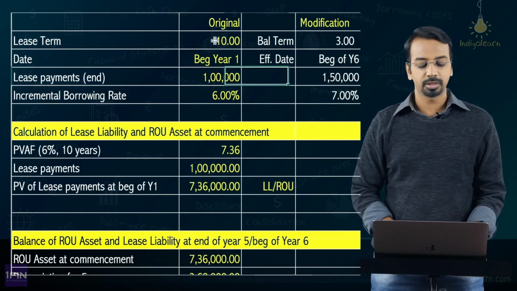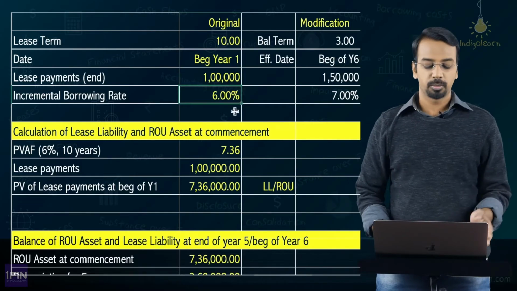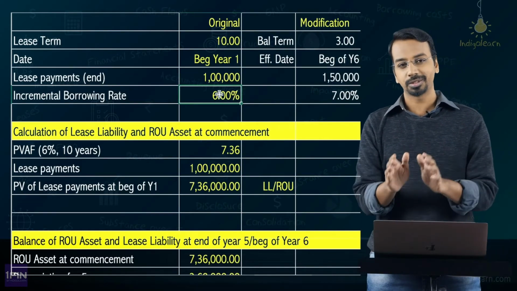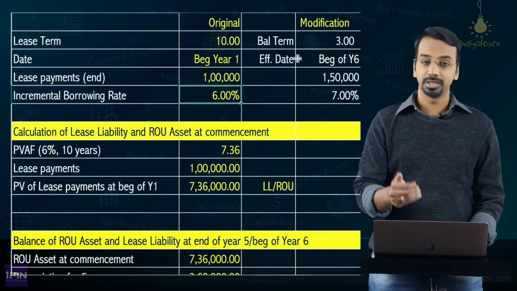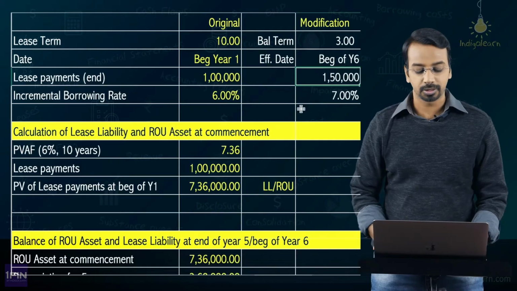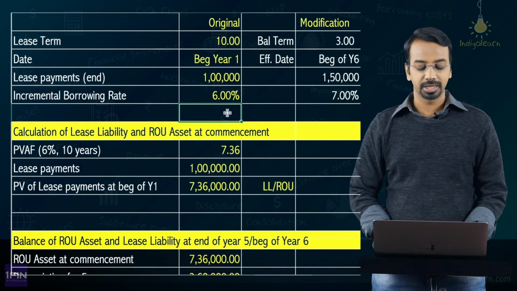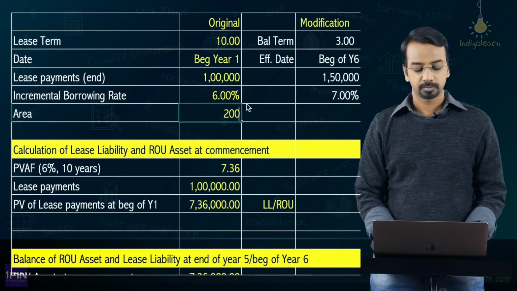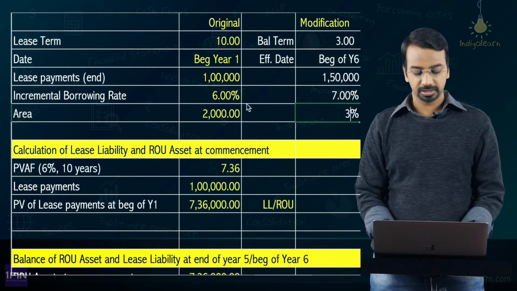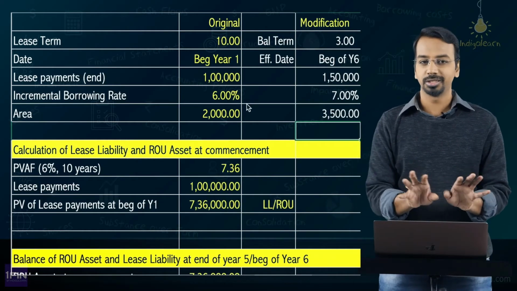So, the lease term initially agreed was a 10-year period at a lease rental of 1 lakh, and the incremental borrowing rate is 6%. The revised terms and conditions of the lease from beginning of year 6 is balance period of 3 years at a lease rental of 1,50,000, and the incremental borrowing rate is 7%. Obviously, the square feet has increased. Here it was 2,000 SFT, and the revised area is 3,500 SFT, right. So, this is the gist of the problem.